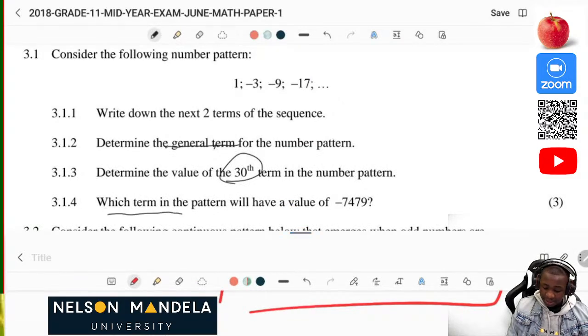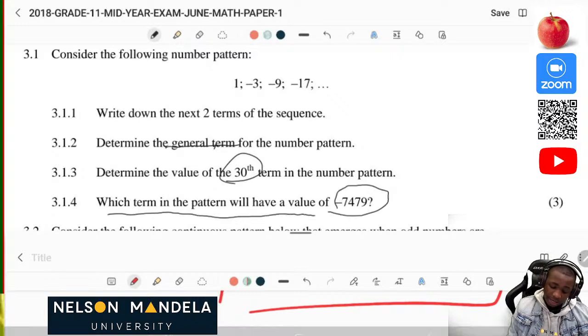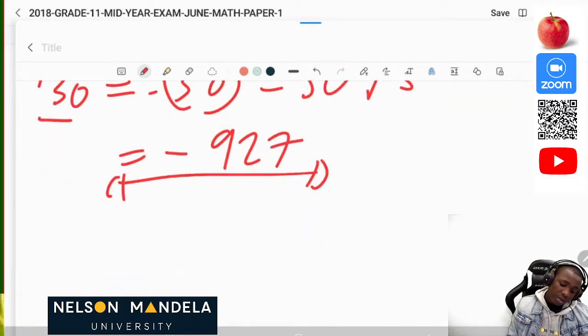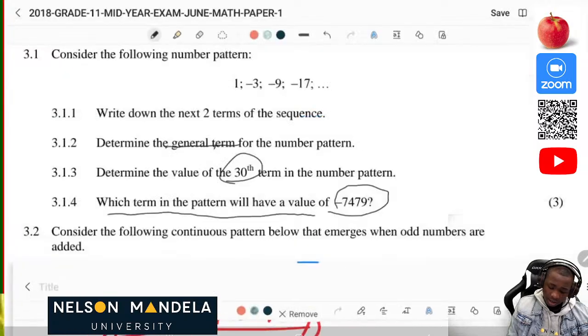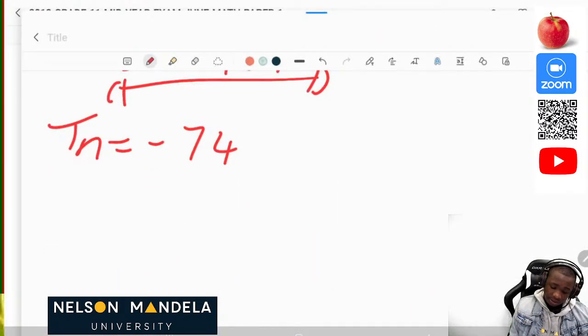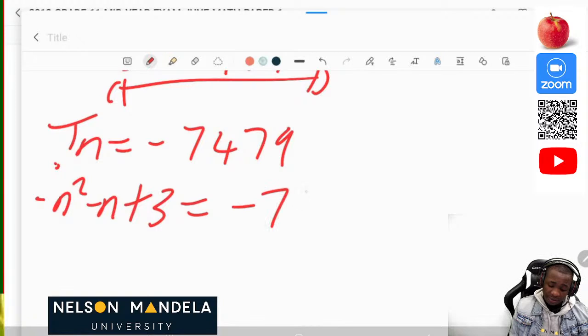Which term in the pattern has the value of negative 7,479? So now they have given us Tn is negative 7,479. So what was our Tn? Our Tn was negative n² minus n + 3 is equal to negative 7,479. Now let's work this out.